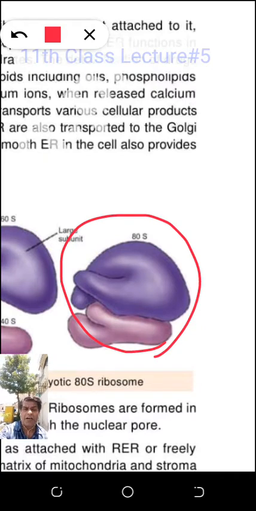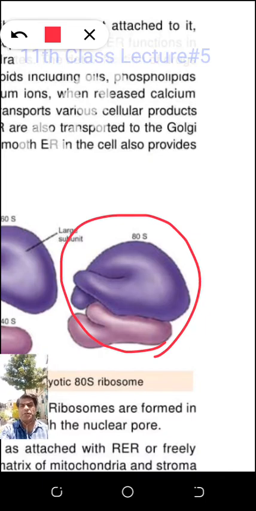I know you are going to ask one question: sir, 60 plus 40 is 100 mathematically. Which type of math are you teaching, 60 plus 40 equal to 80? Students, we cannot calculate the size of the ribosome in a mathematical way. The reason is that these are molecules, these are proteins. There is an amino group and a carboxylic group, NH2 group, COOH group, with polarity: nitrogen electronegative, oxygen electronegative, hydrogen electropositive. A lot of polar bonds are present.